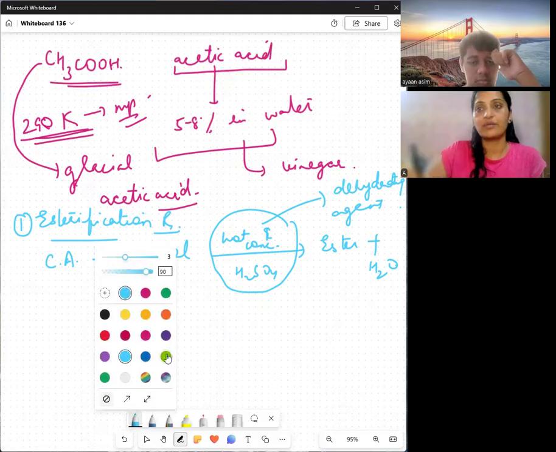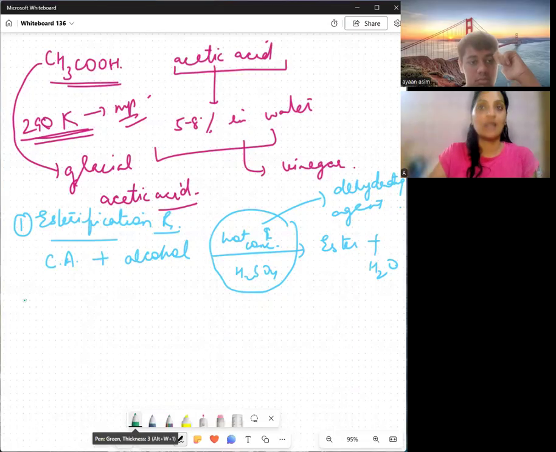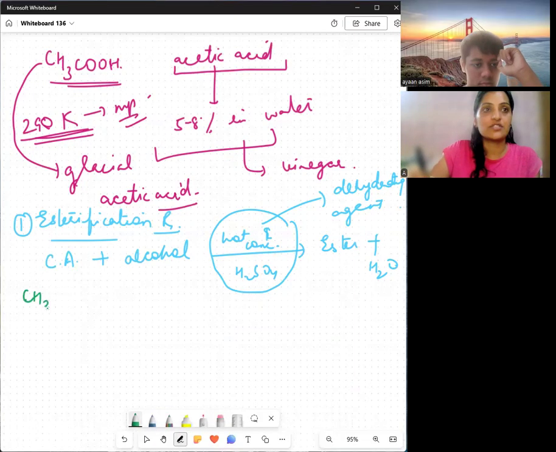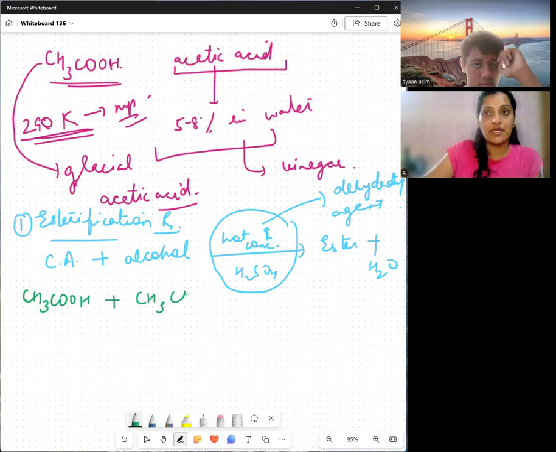Now this was the basic reaction. Now we are going to write the specific reaction, where we pick ethanoic acid because we are studying the properties of ethanoic acid. So it is CH3COOH, and it is going to react with ethanol, which is C2H5OH, in the presence of acid.